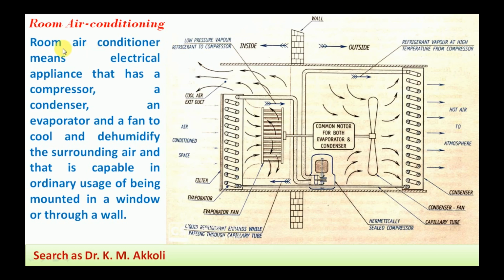That I will explain. A room air conditioner means an electrical appliance that has a compressor, a condenser, an evaporator and a fan to cool and dehumidify the surrounding air, and that is capable in ordinary usage of being mounted in the window or through the wall. Here the room air conditioner is mounted in the window or through the wall. This is the wall.